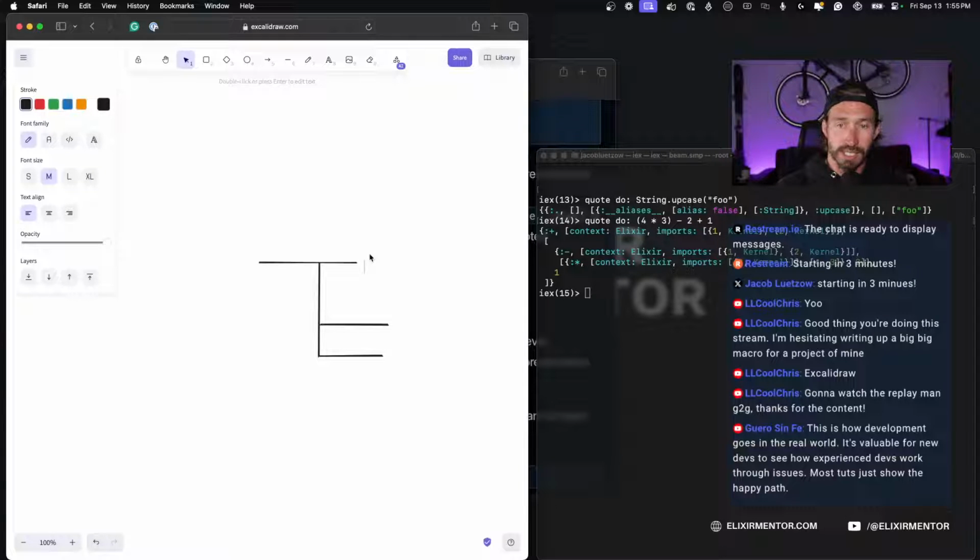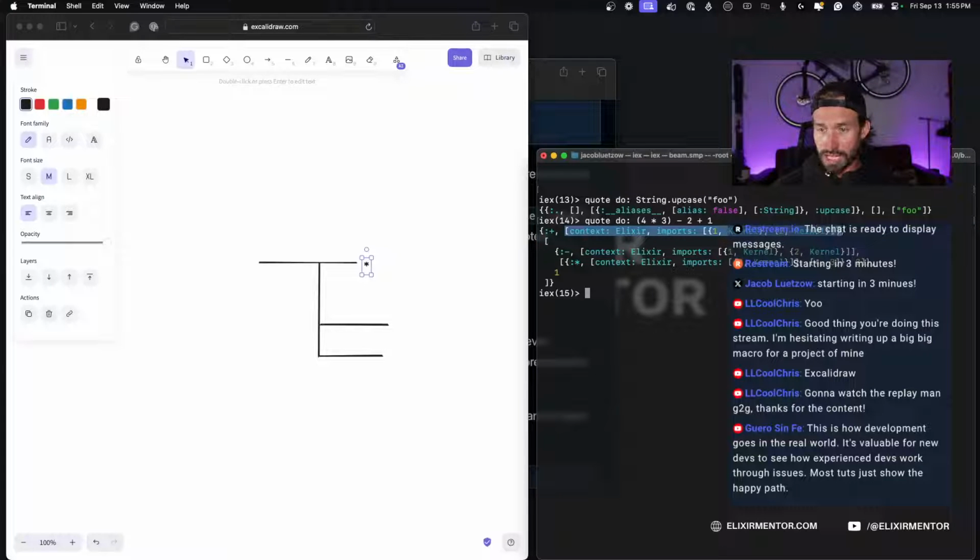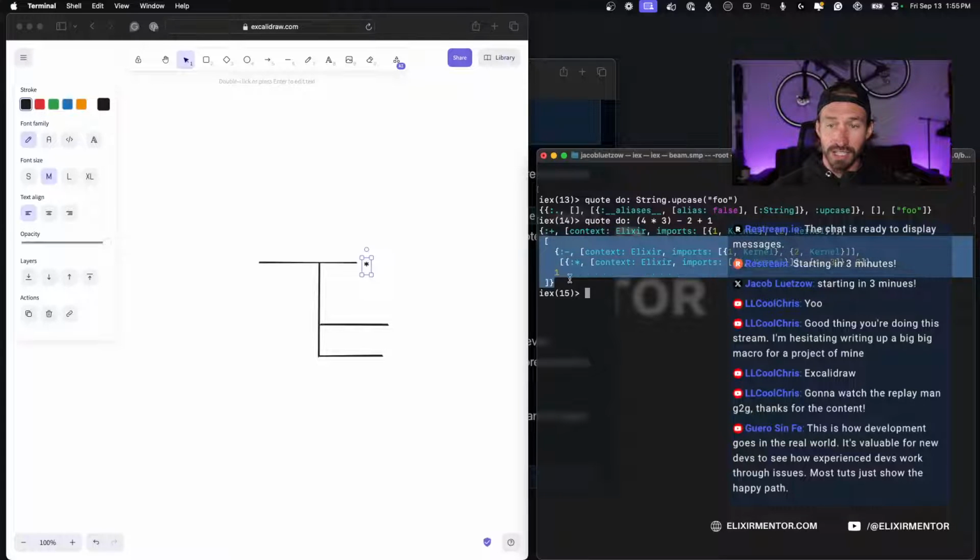This is the innermost part. If we look over here, we have our plus, and then our metadata, and then our list of arguments. Our first argument is where we're multiplying 4 and 3.